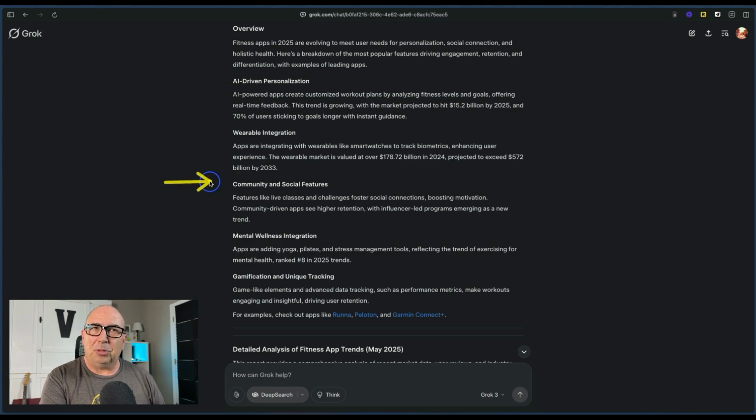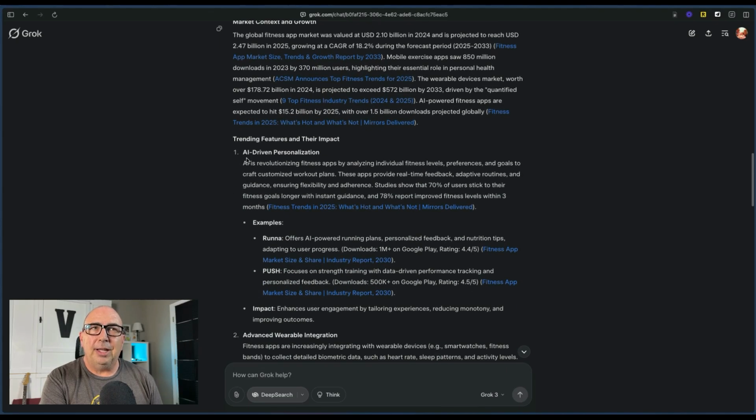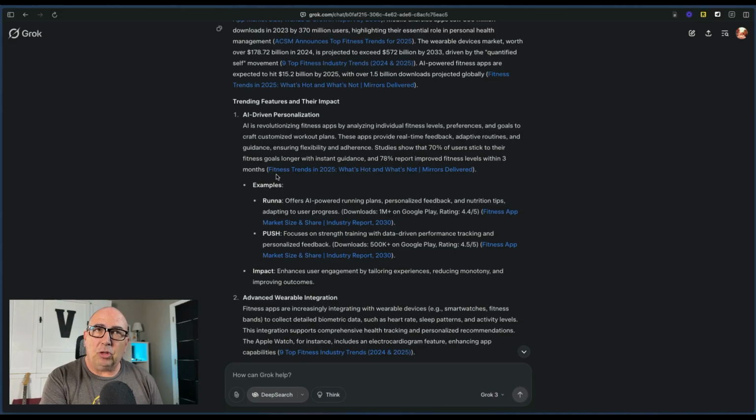Personalization, though, definitely works within software. Community and social features, quite possibly. Those might be a secondary for an app that you have that's existing in a bolt-on. Mental wellness, I think that could be its own app, and so can gamification and unique tracking. So if we look a little bit more in detail on the report, it goes through some of the trends, and then it breaks down each of those for us.